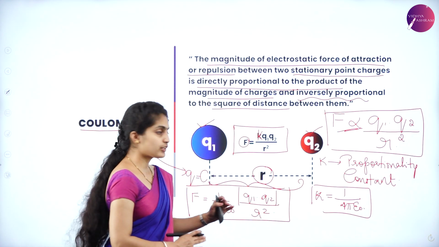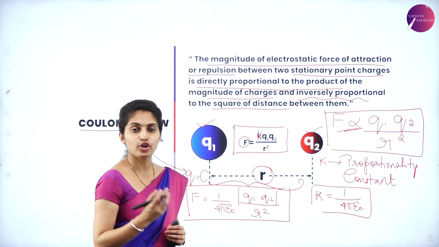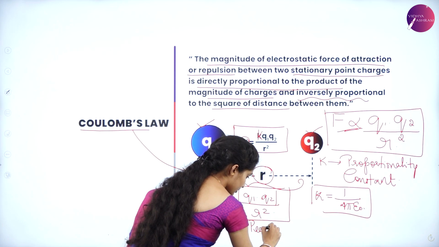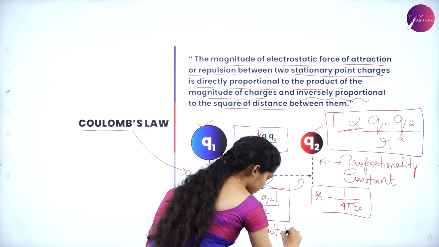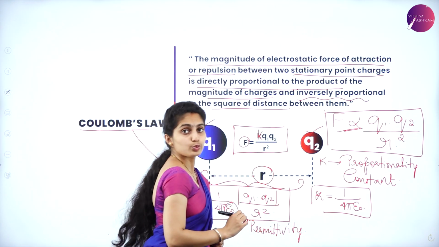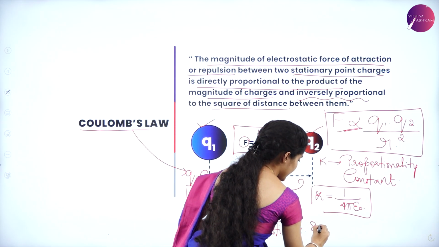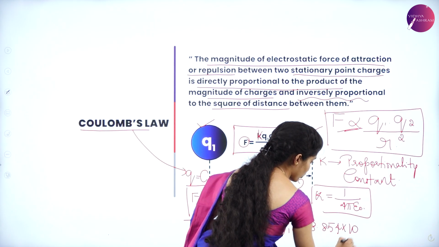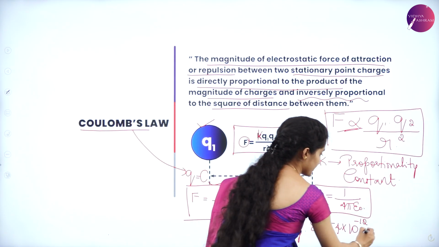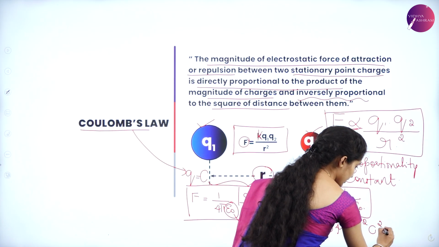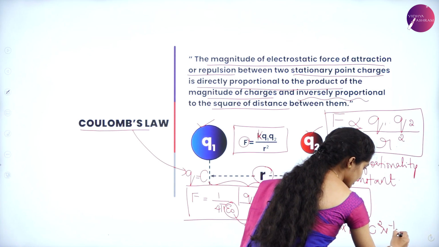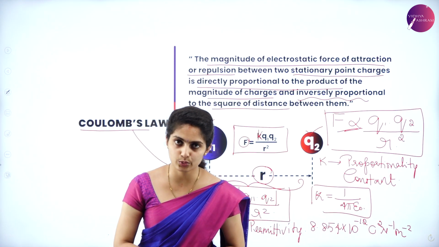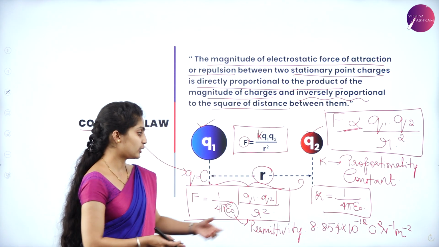Epsilon naught is known as permittivity, whose value is 8.854 into 10 to the power of minus 12 C square N inverse m minus 2. That will be the SI unit for this permittivity.